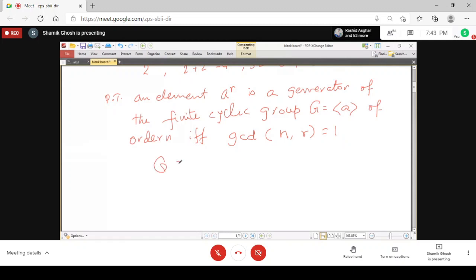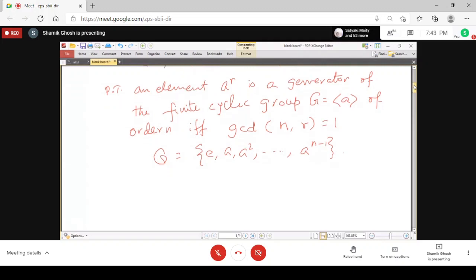The group is all the elements E, a square, up to a to the power n minus 1. Now among them, a^r is one of the generators if and only if GCD of n and r is equal to 1. দাও তো এটা প্রুফ করতে পারো কিনা? If and only if মানে দুটো দিক দেখাতে হবে. First you consider that a^r is a generator and then you prove that it is relatively prime to n, and conversely you assume that it is relatively prime to n and prove that a^r is a generator.